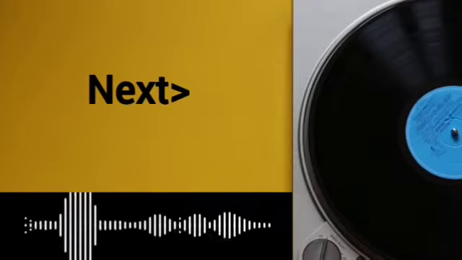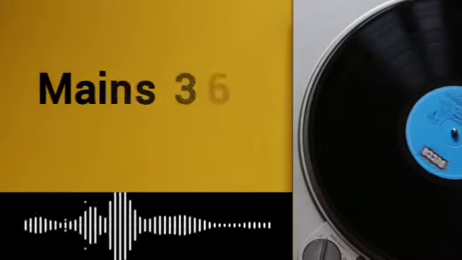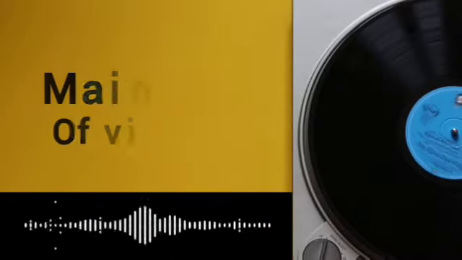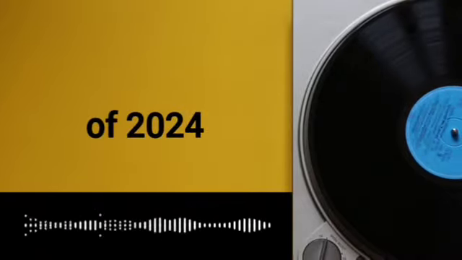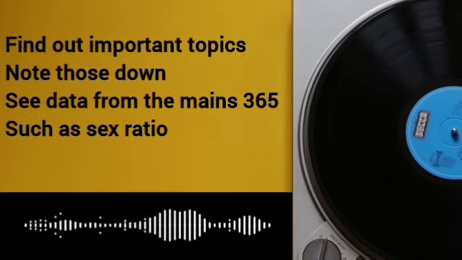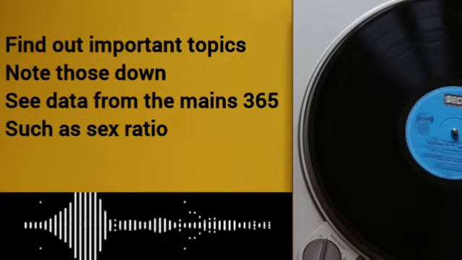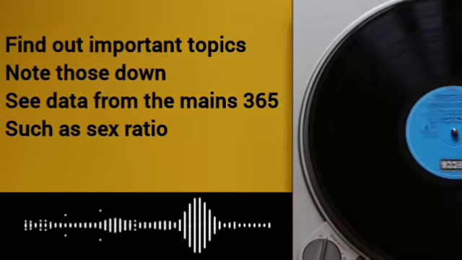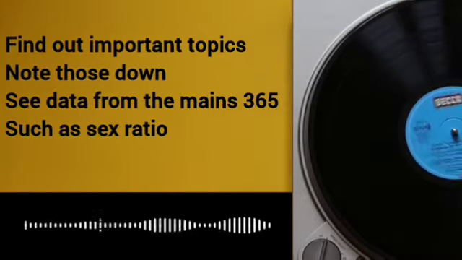Once done with all this, take Mains 365 of this year, like 2024 Mains 365 you will get. So just take it and find out important topics, data, and the background behind this data, and add it to your notes.